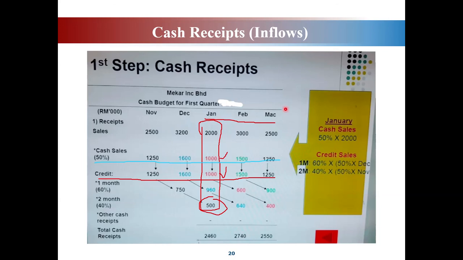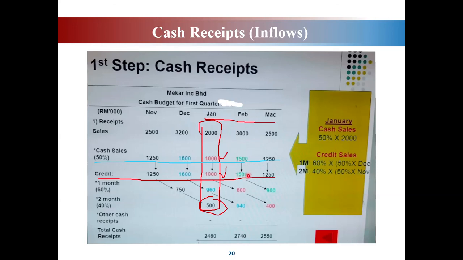This one is easy, because it is paid in the same month, during the month where the sales occur. Meaning that if in February sales are 3,000, you receive 1,500 cash in February.